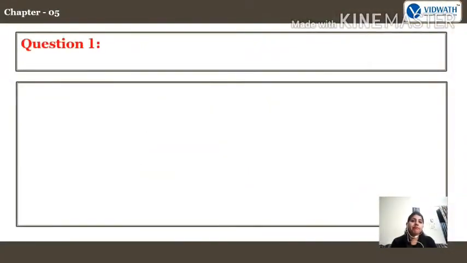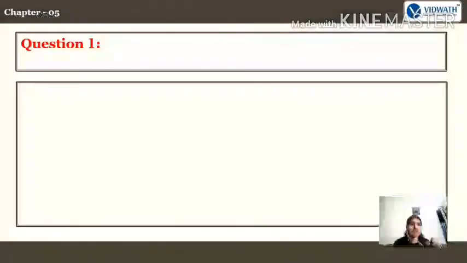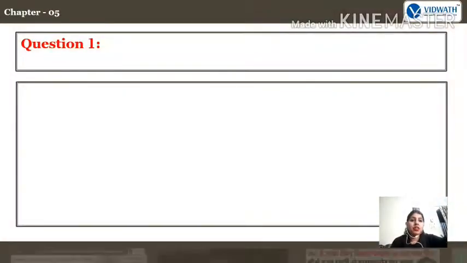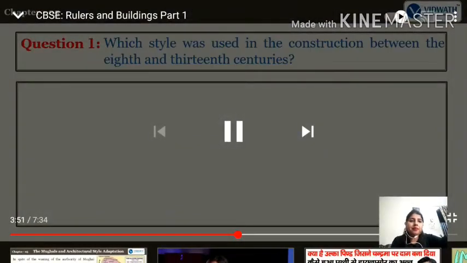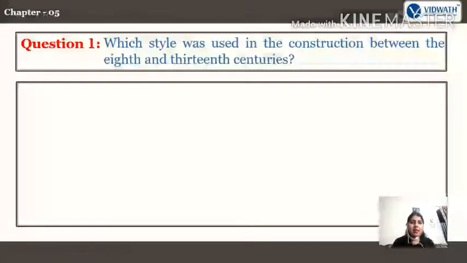Let us now check our understanding. Question 1. Whatever we have read, we have done till yet, just see the question and answer for the same. Which style was used in the construction between the 8th and 13th century? Can anybody reply which style was used in the construction between the 8th and 13th century? We have now only done this.